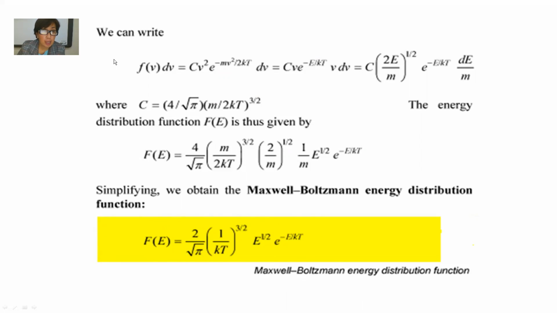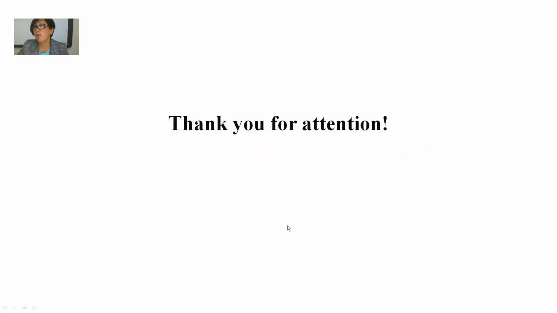We can write the Maxwell-Boltzmann velocity distribution function in this formula, where C is a constant. The energy distribution function is given by this, and we obtain the total formula of the energy distribution function. Thank you for attention.